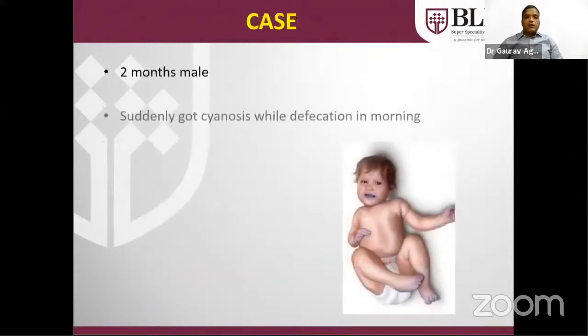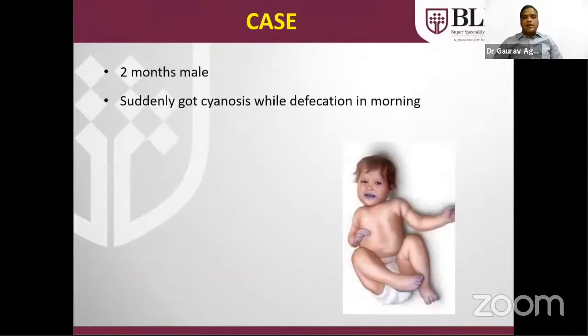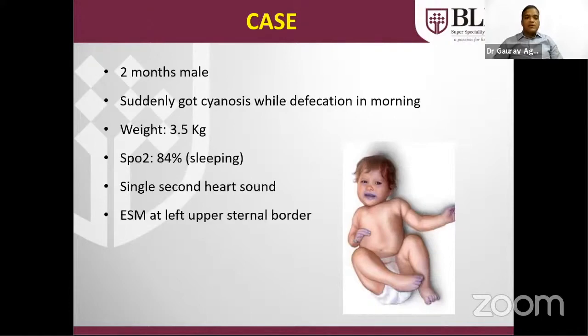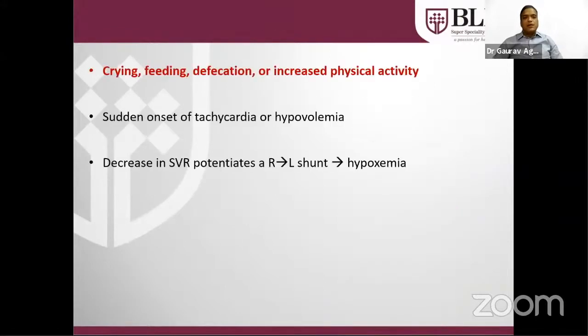And this is a 2-month-old with a history of sudden cyanosis while defecating in the morning, with normal weight. Saturation measured at the time of sleep was 84%. We cannot measure saturation in a crying child. And there was an ejection systolic murmur at the left upper sternal border. This is a clear-cut history of cyanotic spell.